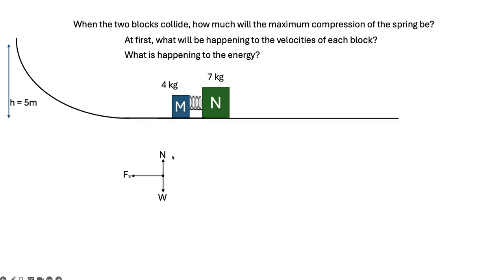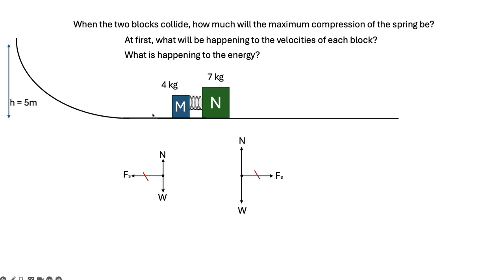I've got the normal force and the weight on the 4 kilogram block, and the spring is pushing it backwards. And the other block has a greater normal force, a greater weight. Those are balanced, right? And the spring is pushing it forward. Now, how do these two spring forces relate? Well, they're third law pairs, right? It's the same spring. It's going to be pushing on one block with as much force as it's pushing on the other, okay? And that should tell you something, right?